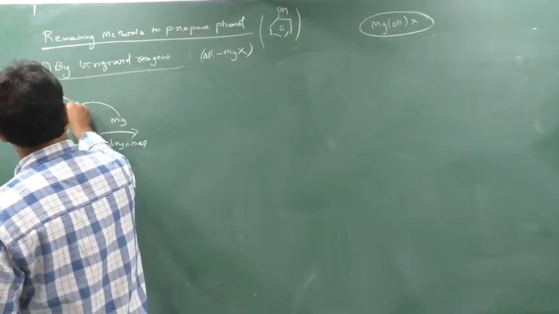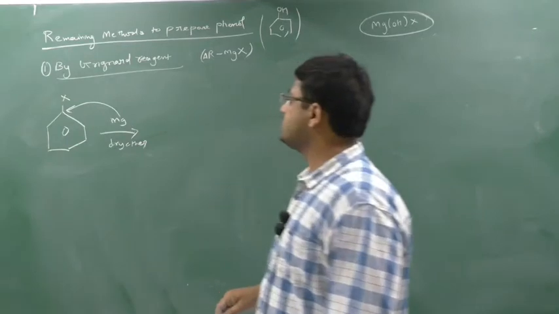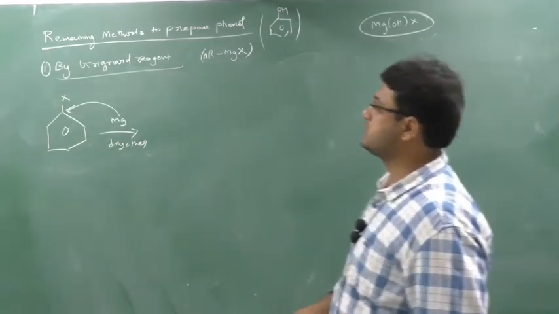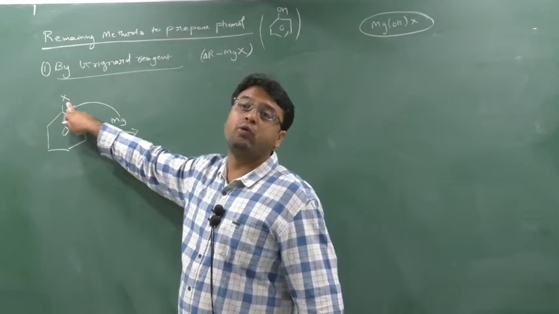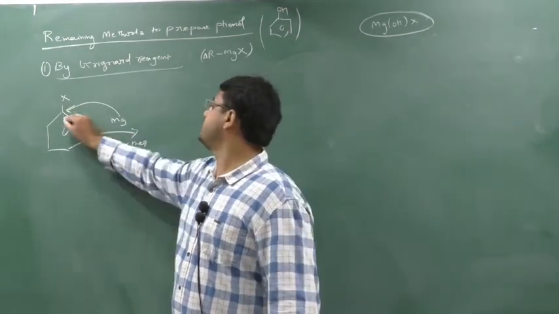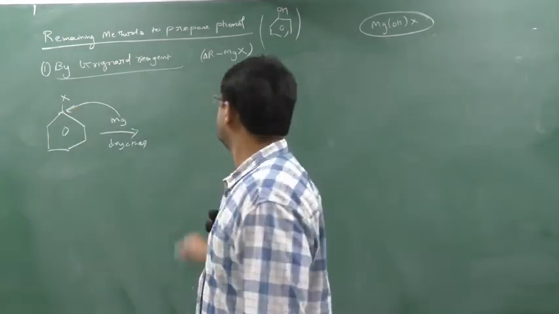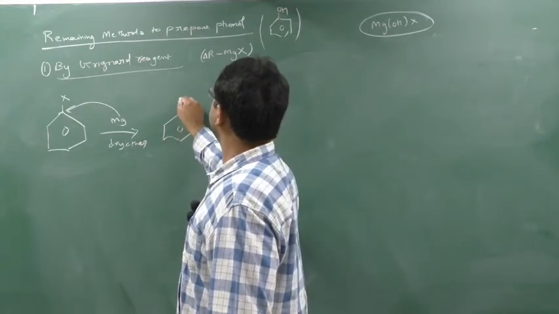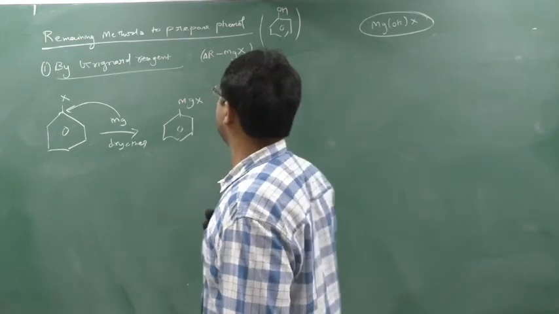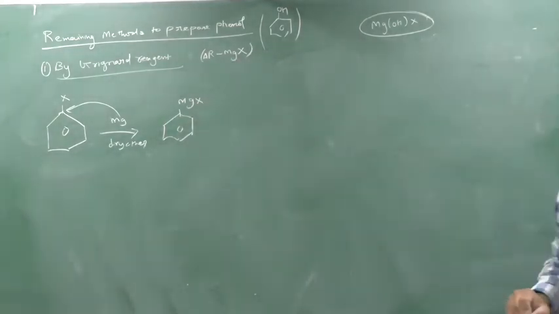Now do you understand why it is attacking this carbon? Because Mg can form a bond. If I react with this halogen, magnesium will react with the halogen, but halogen cannot form a bond. Again a problem will start. So magnesium is attacking this carbon. So what will happen? You will get this Mg and you will get this X, because there is an ionic bond present between them. An ionic bond, a strong bond.